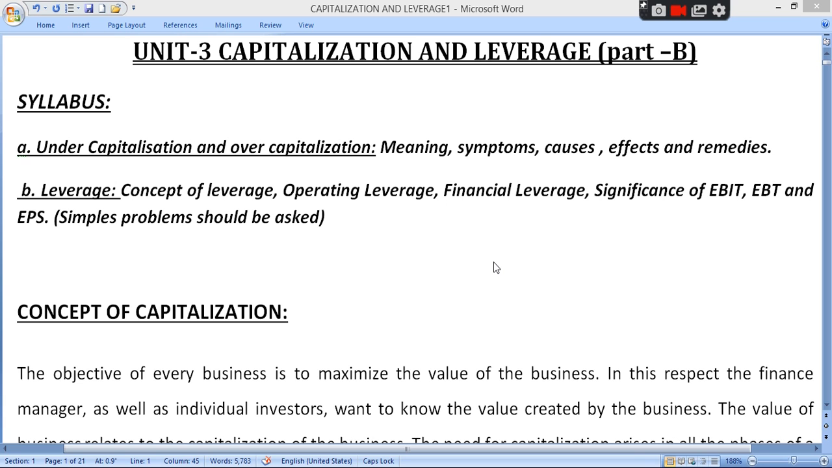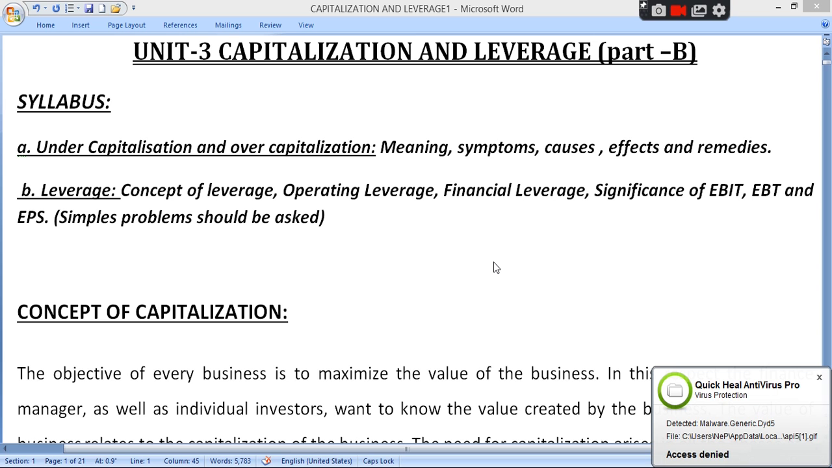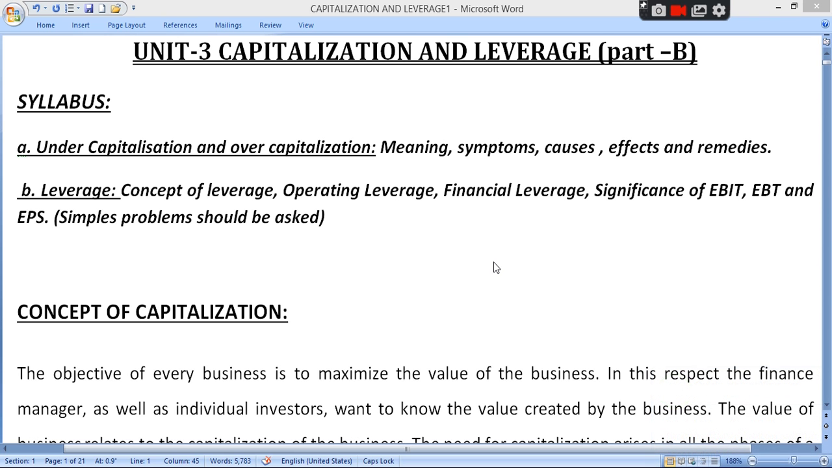We've already started unit number 3, in which we have completed first part A, that is capital structure, types of capital structure, then factors affecting capital structure. So today we are going to start our part B, that is capitalization and leverage. In capitalization you have to prepare two concepts, that is undercapitalization and overcapitalization, and in leverage you have to calculate sums. Clear? Leverage means risk.